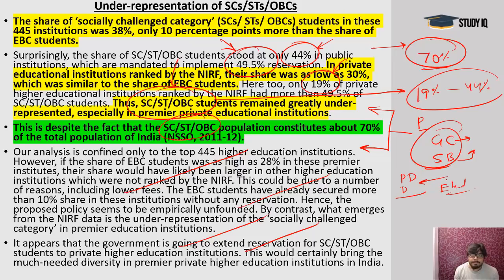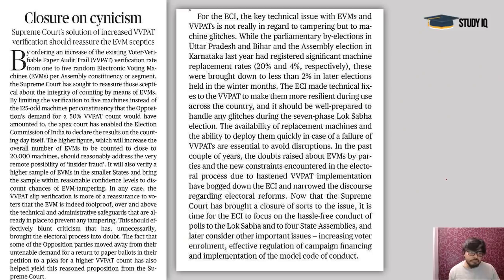Otherwise, we are wasting our time with unnecessary issues, and we are ignoring these crucial points here. We discussed this with the particular article regarding EVMs, and all the apprehensions should come down now, because VVPAT slips from 5 machines would be checked in every constituency, and the technical glitches must be kept down, because we have improved a lot in the last winter assembly elections.